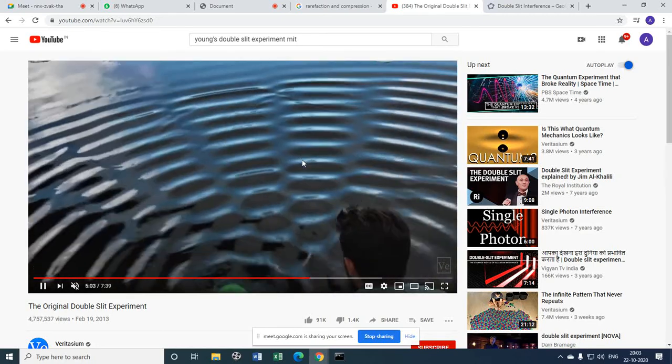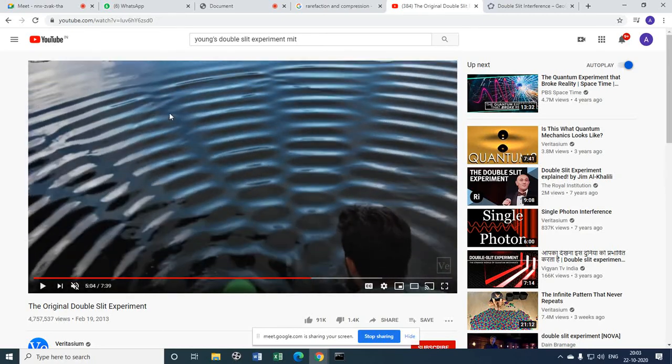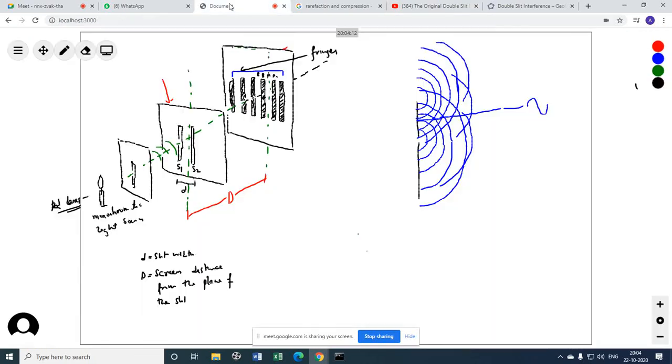These are two sources. Look, this will be even better. Completely stable, right? This is destructive interference. But at this point, these are constructive interference. Okay? Now let us see the analytical treatment.